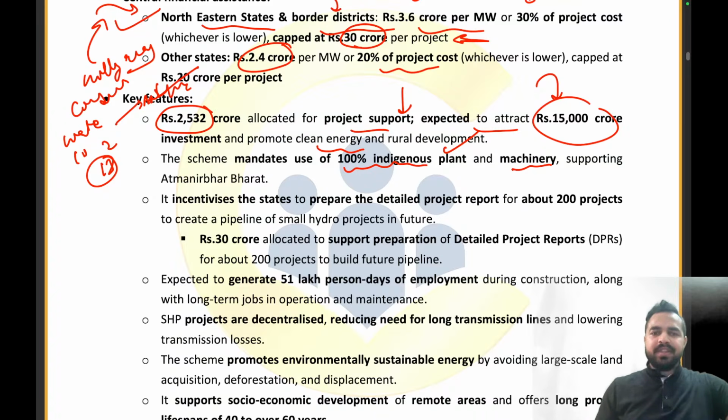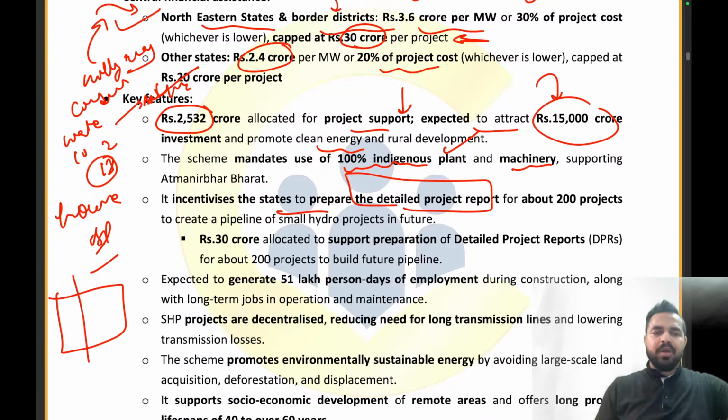It incentivizes the states to prepare the detailed project report. My dear friends, whenever you are creating your house, you always have the blueprint of the house, right? That okay, in this particular house, in what area will be the washroom, the kitchen, the lobby, the dining room, your bedrooms, your playing area, your studying area, and everything.